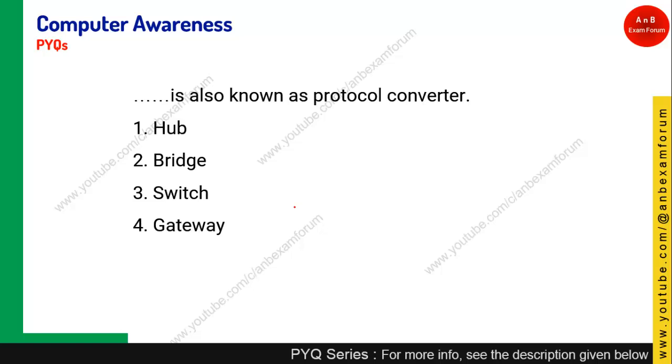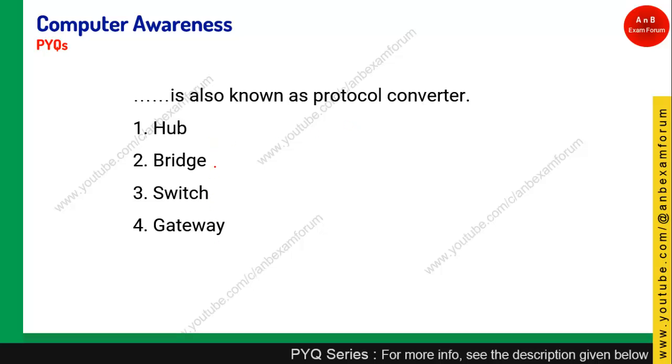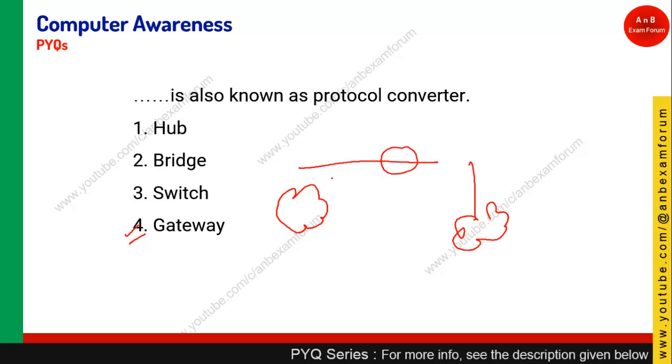Dash is also known as network protocol. In the networking device session we have seen there are different types of devices. These are some of the devices. A protocol converter, as you know, is the gateway, which is used to connect two different networks that use different protocols. Suppose this is one network and this is another network, and I want to connect these two networks with some device.